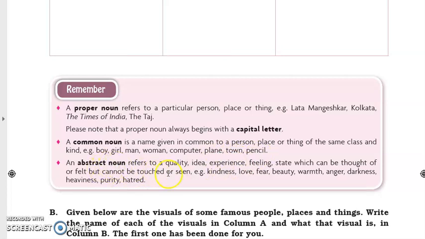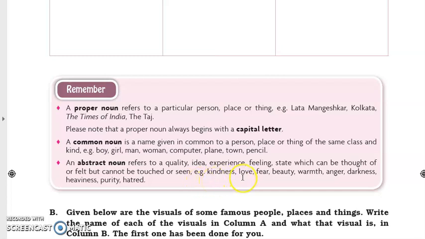An abstract noun refers to a quality, idea, experience, feeling, state which can be thought of or felt, which means that when we give the name to any quality, idea, experience, feeling, or the condition, state means condition, of which we can think of or we can feel, but we cannot touch it or see it. For example, kindness.